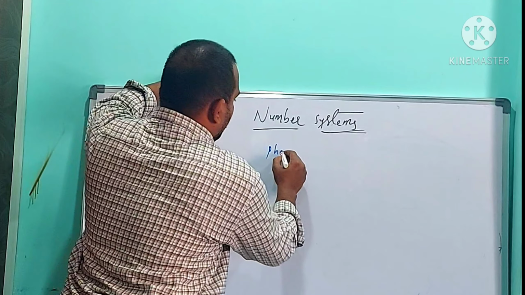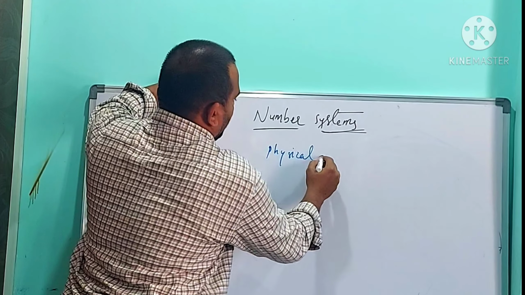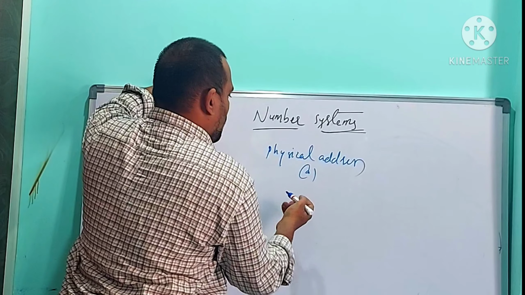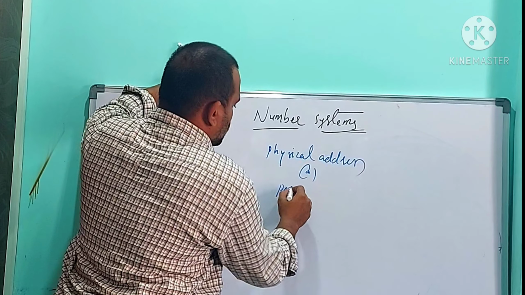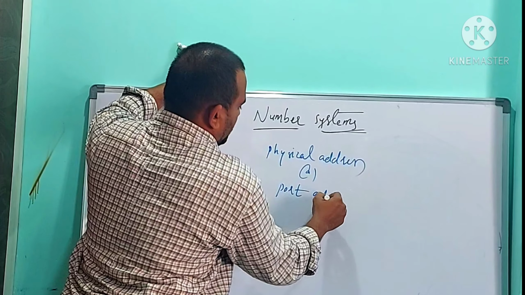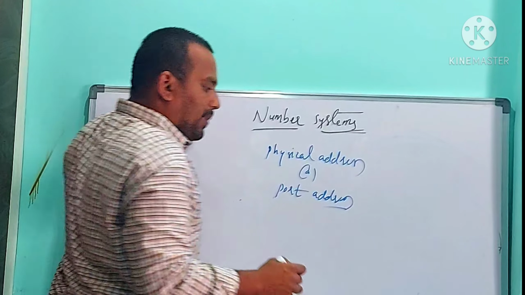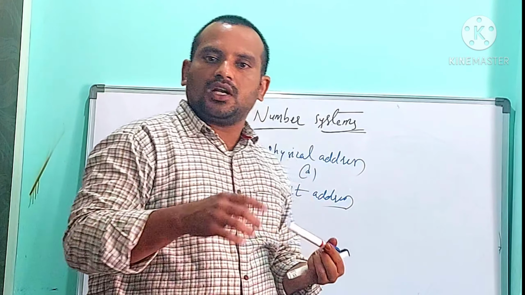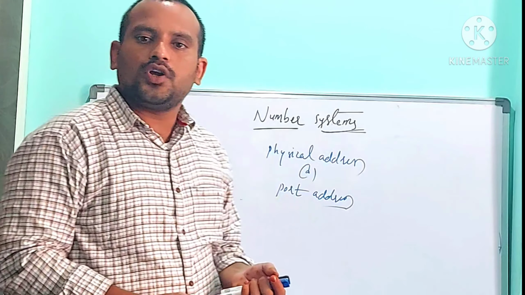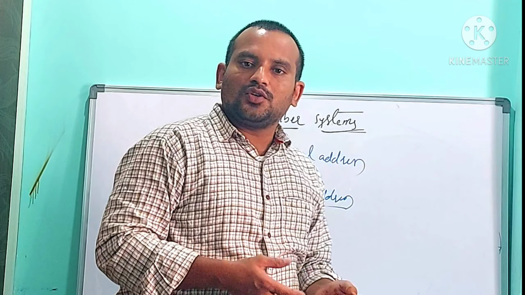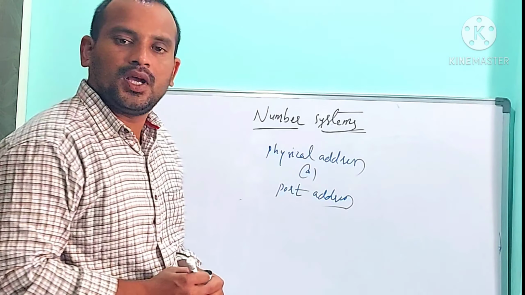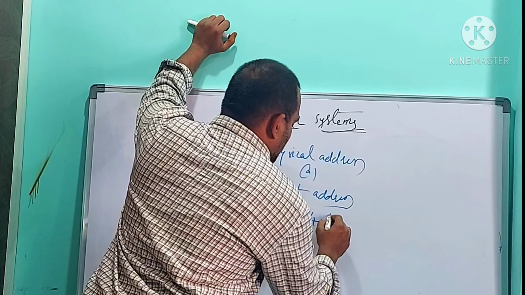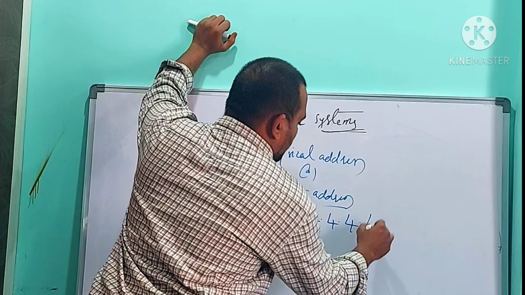Physical address of a computer, also called as port address. To represent the physical address of a computer, we are going to use hexadecimal number system, and physical address is in the form of 4 digits dot 4 digits dot 4 digits dot 4 digits.